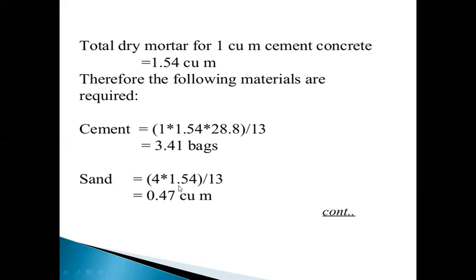Next, sand requirement. 4 is sand, into 1.54 divided by 13, equals 0.47 cubic meters sand requirement.